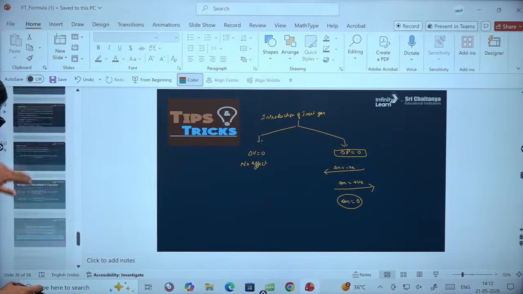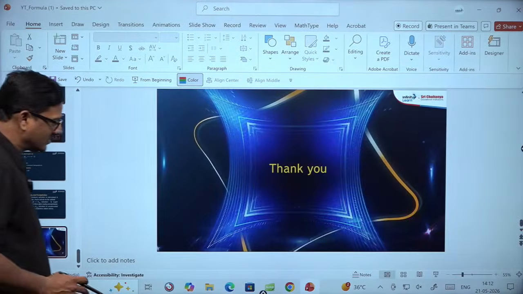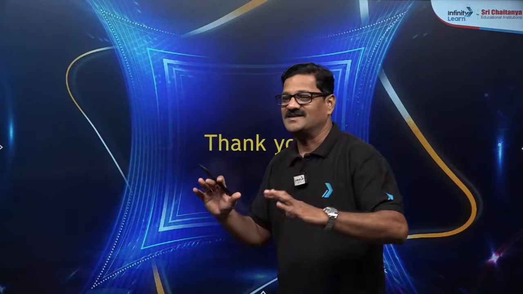Okay, so in the next class we will talk about ionic equilibrium, and one round of preparation of these NEET formulas and concepts will be done.